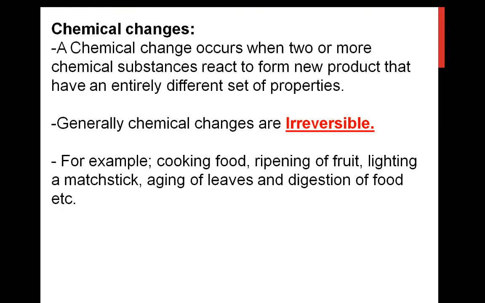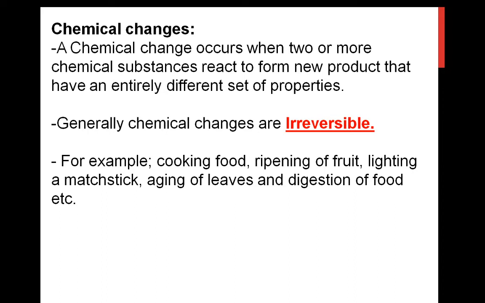Then we have learned about chemical changes. Opposite to physical changes, in chemical changes there is a formation of new substances, and those changes are irreversible. After the change we cannot get back the original substance. The original substance and the final product both have different properties.